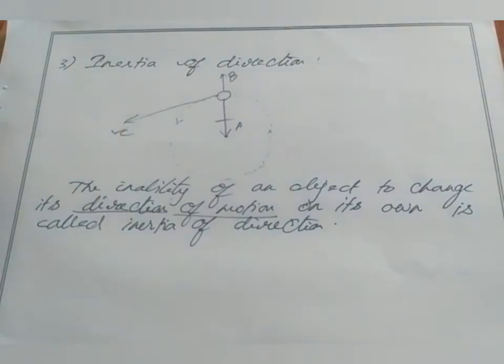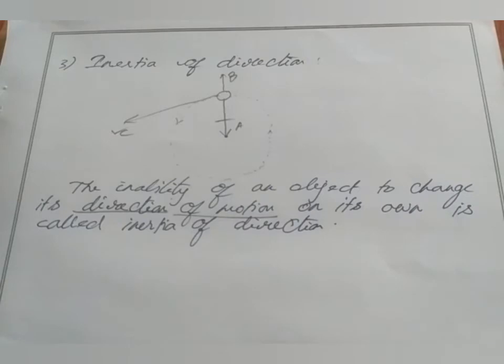Clear? So Newton's laws have certain limitations. So what are those limitations? This Newton's first law is only valid in certain special reference frames called inertial frames. So it will be only applicable for inertial frames. So what is meant by an inertial frame?